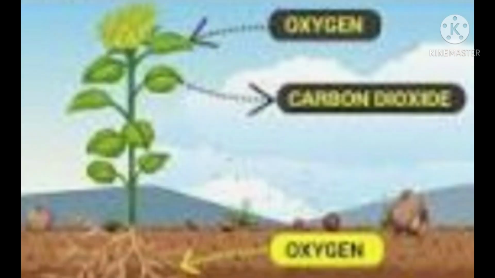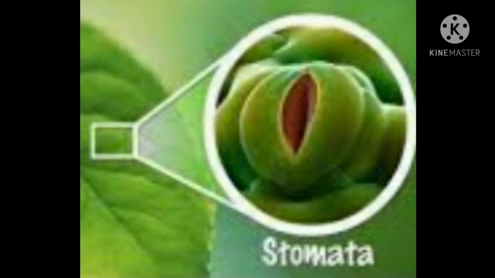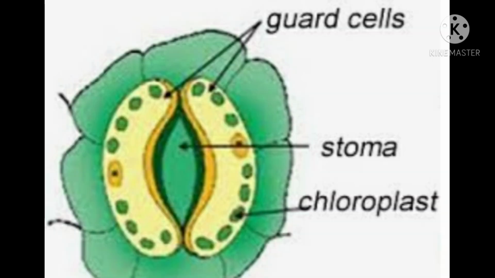In plants, each part can independently take in oxygen from air and utilize it to obtain energy and give out carbon dioxide. The exchange of gases, that is oxygen and carbon dioxide, in the leaves during respiration takes place through stomata. That is, the leaves of plants have tiny pores on their surface called stomata.